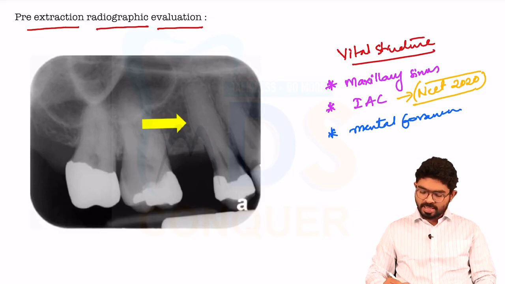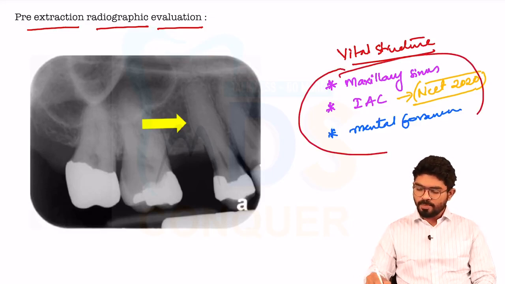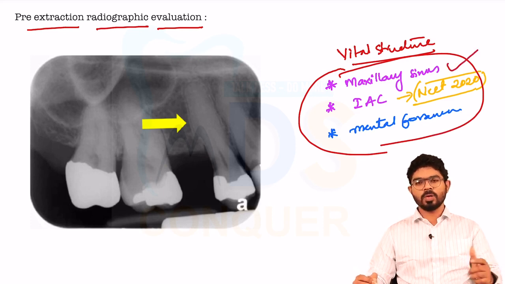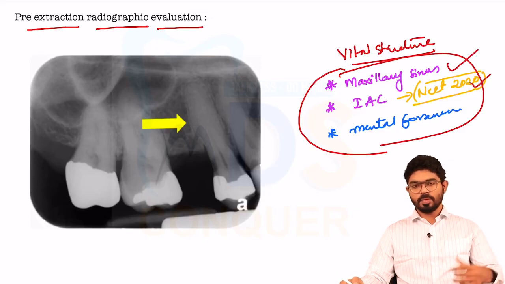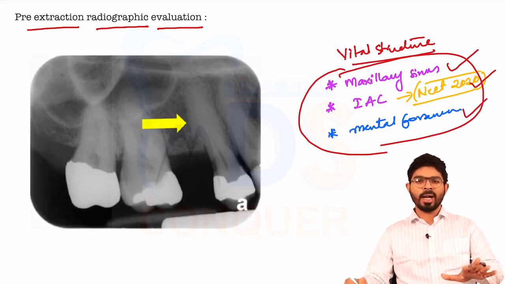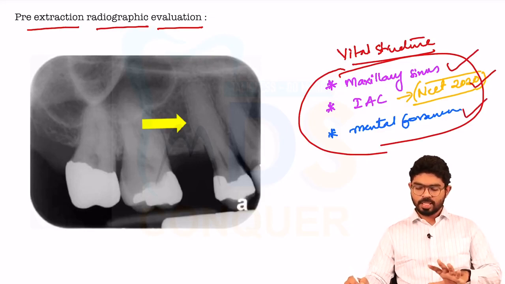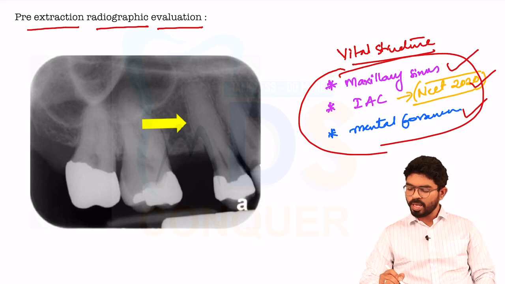But the main concern when you are extracting is these three vital structures. That is the maxillary sinus, which is close to the maxillary first molar, the inferior alveolar canal, which is close to the mandibular third molars and mandibular molars, and the mental foramen, which is close to the mandibular premolars. So these are the main vital structures that you have to make a note of.